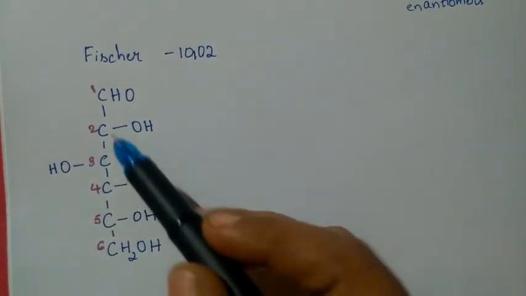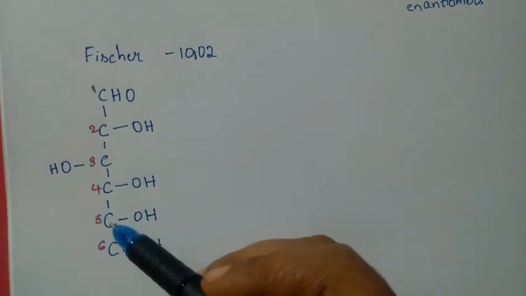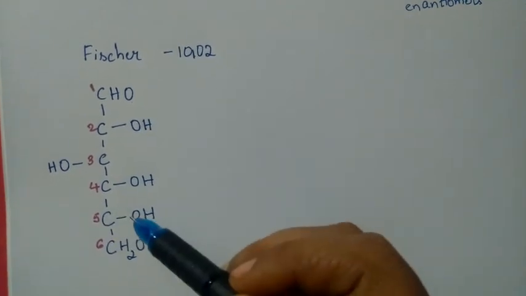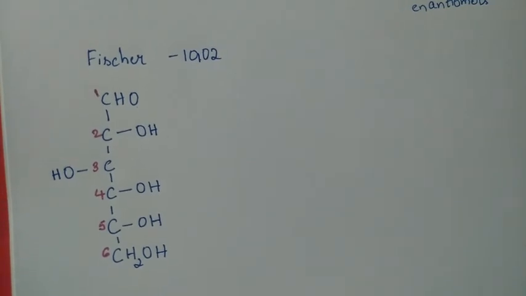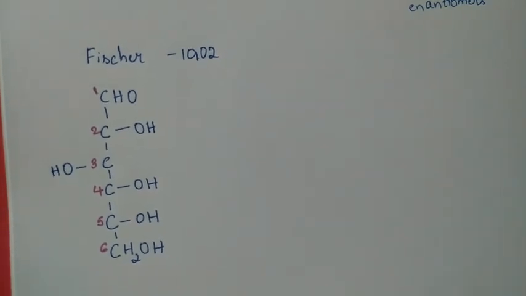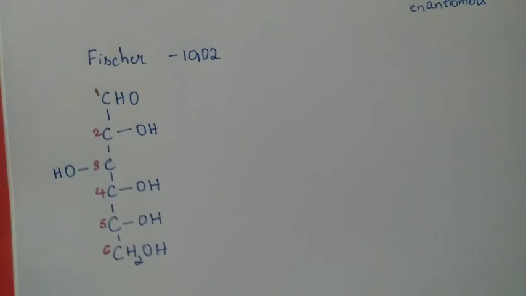But when you observe the 2nd, 4th and 5th, the OH groups are oriented on the same side, towards the right side, and the 3rd carbon atom OH is present on the left side.